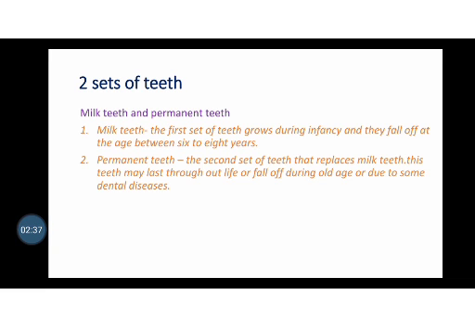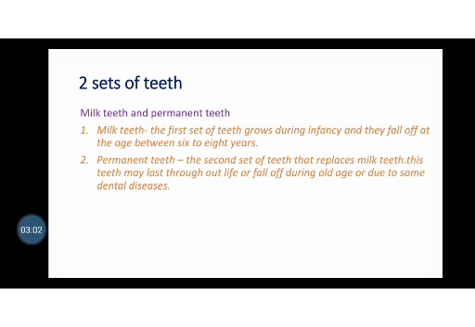Now we will see what are the two sets of teeth in our mouth. There are mainly two sets of teeth, milk teeth and permanent teeth. Milk teeth is the first set of teeth that grows during infancy, that is, when we are small. When we are 6 months old, the first teeth start coming out.